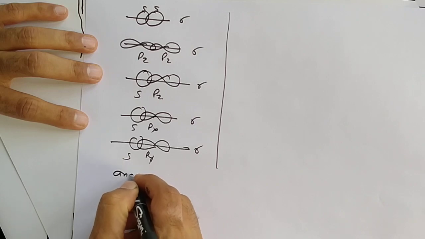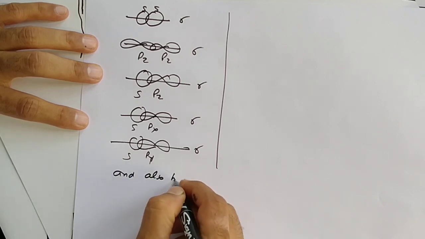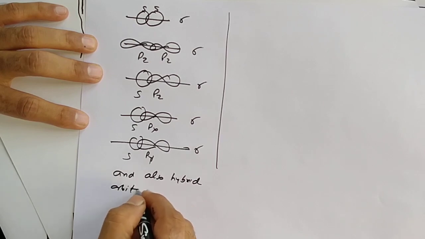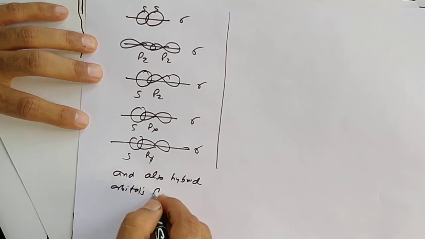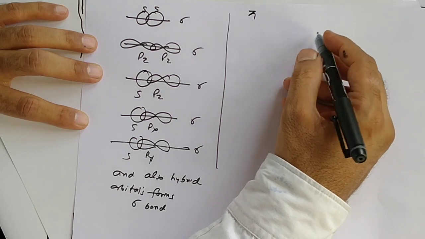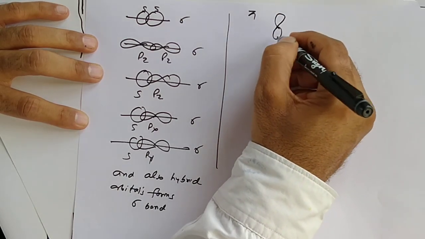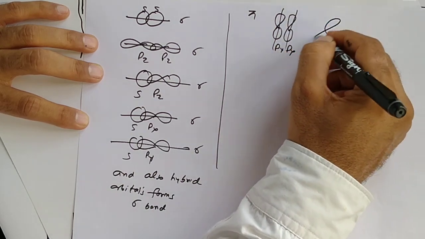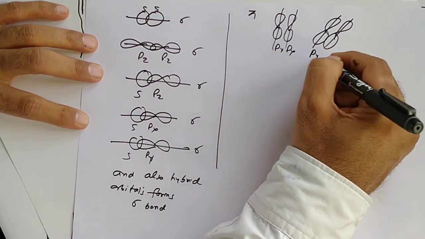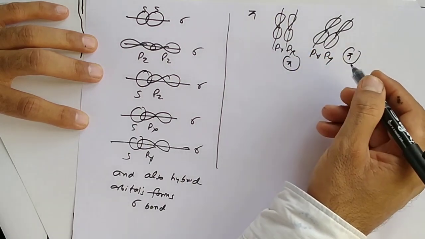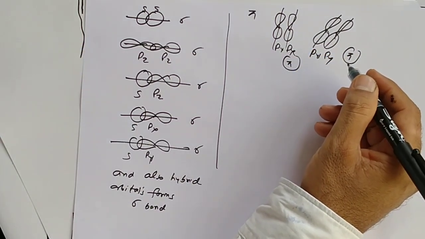And also hybrid orbitals form a sigma bond. Where does pi bond form? Px and Py, when they overlap, form a pi bond. Px Py forms pi bond.